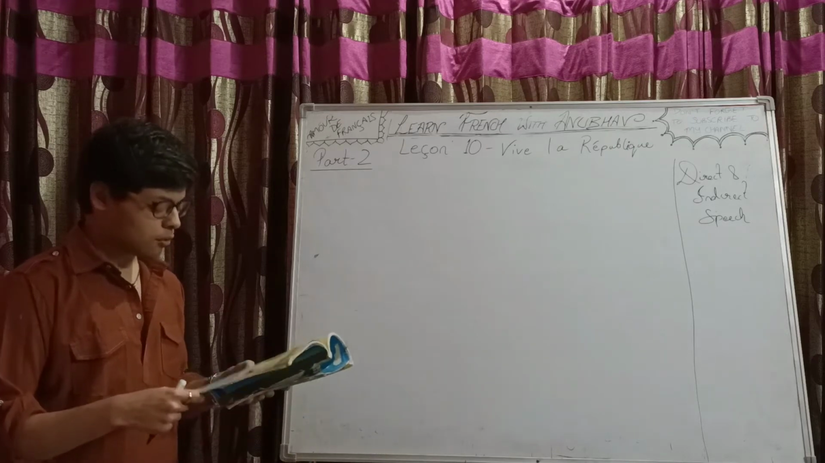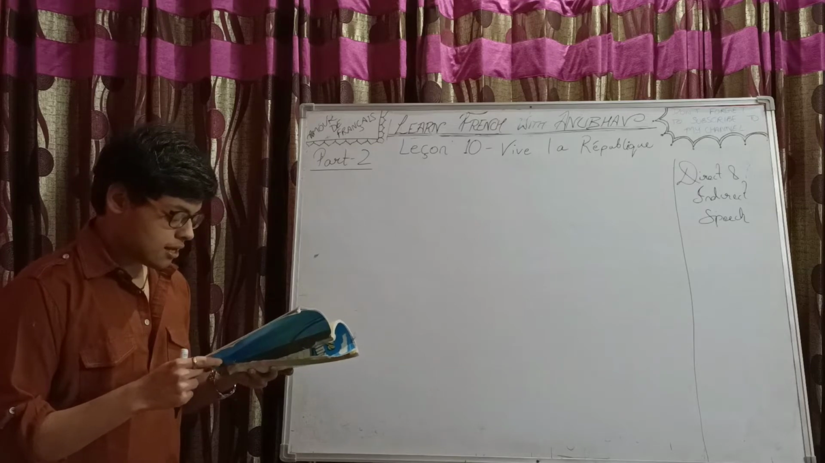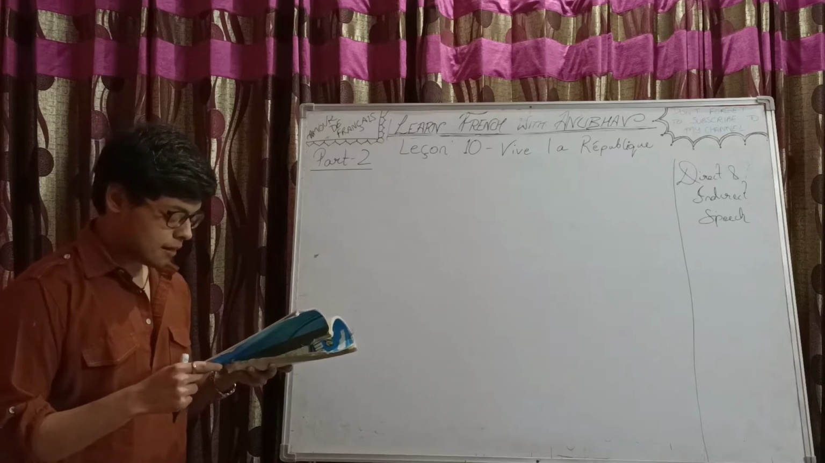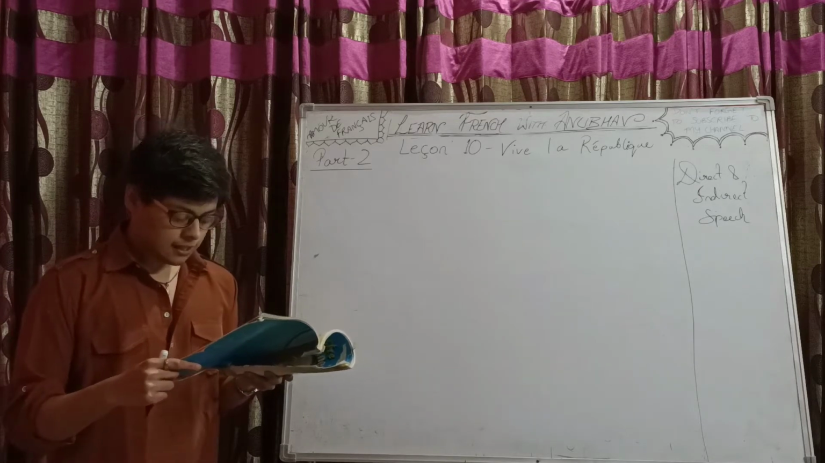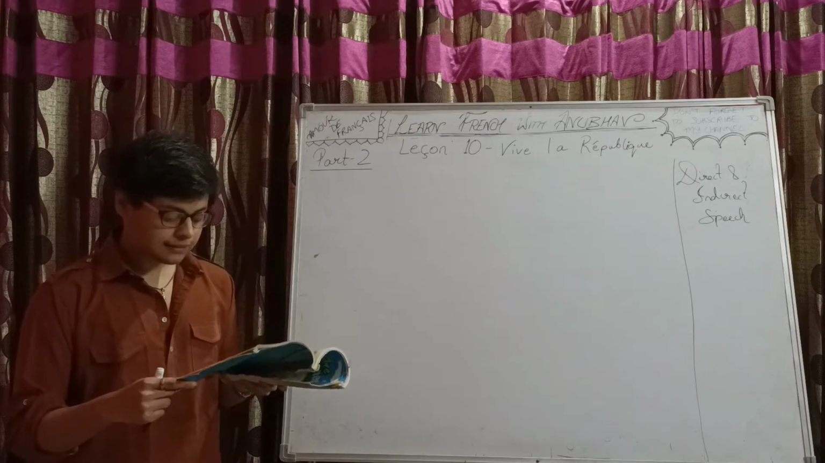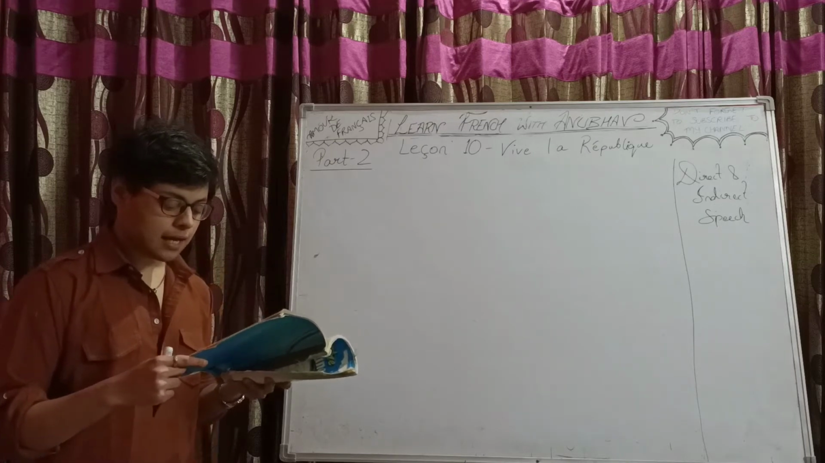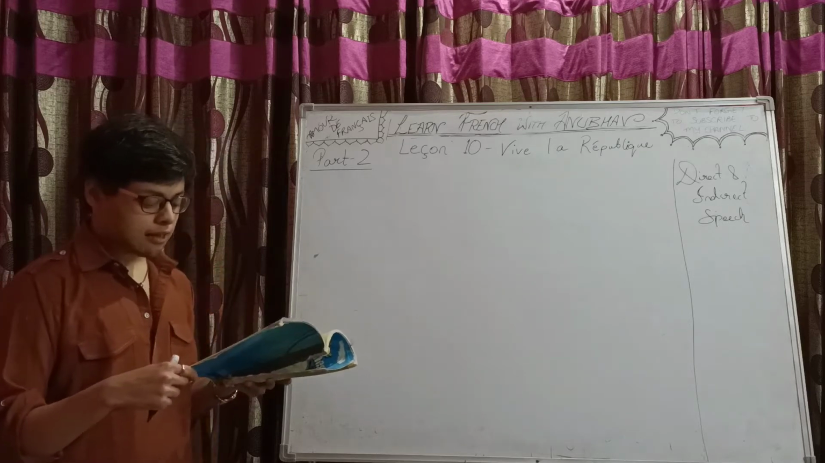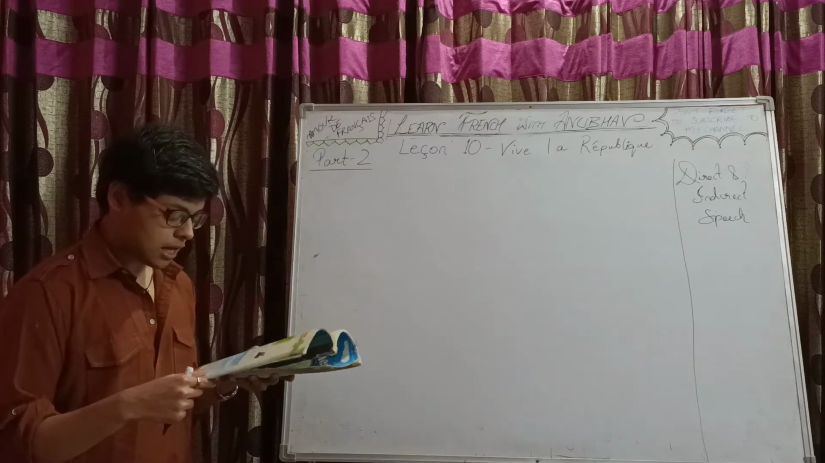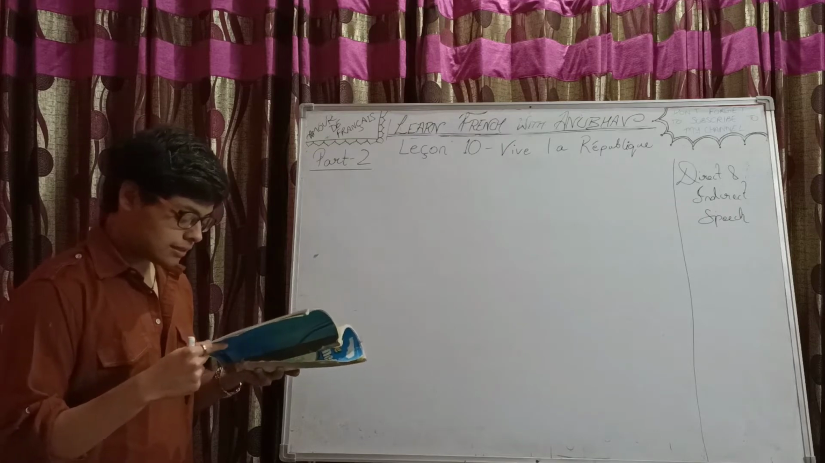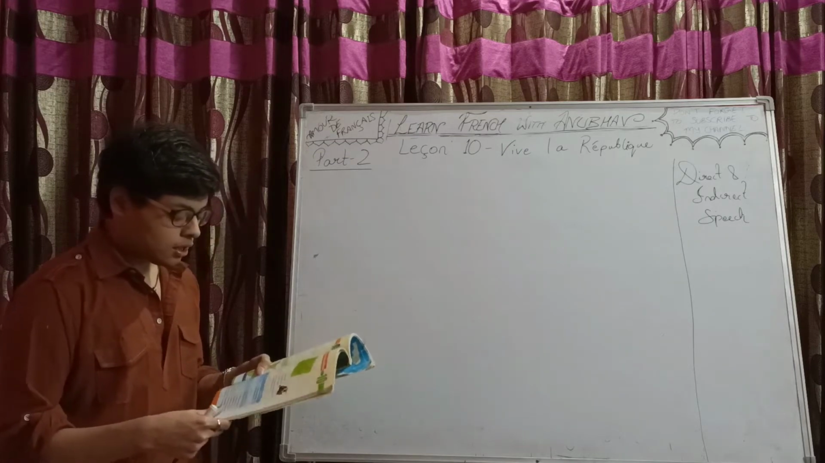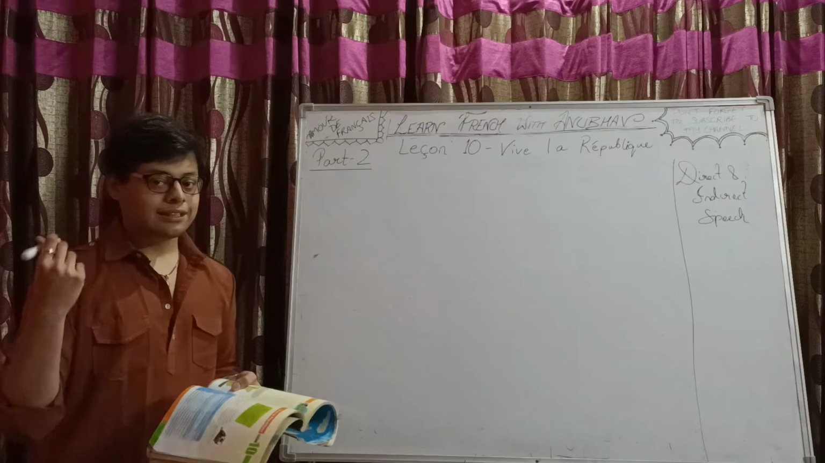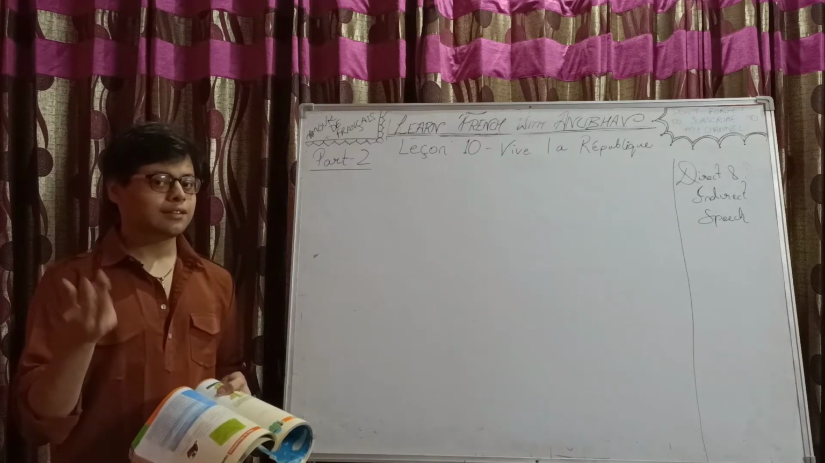Okay, let's see. Le prof parle à Denise. So the professor speaks to Denise. Denise ne l'entend pas bien, alors Marc répétait ses paroles. So Denise did not listen well. Then Marc repeated his words. Okay, so what is direct speech?